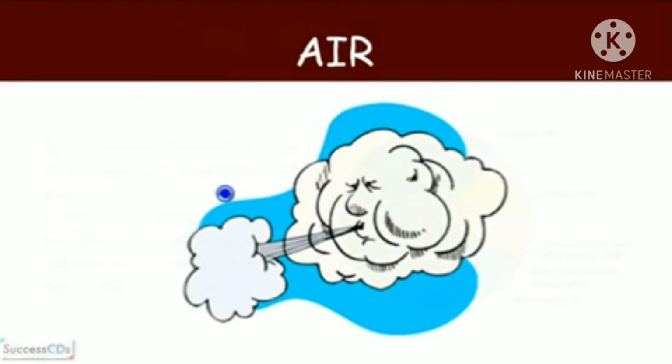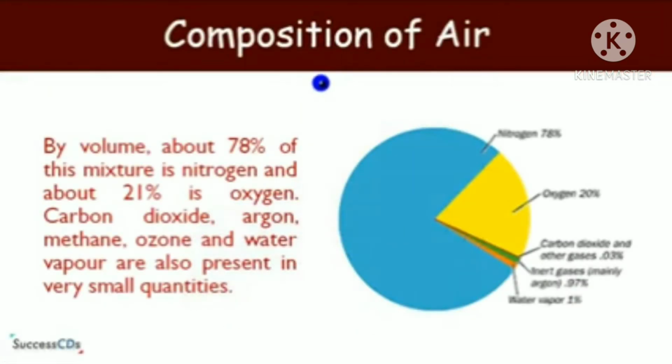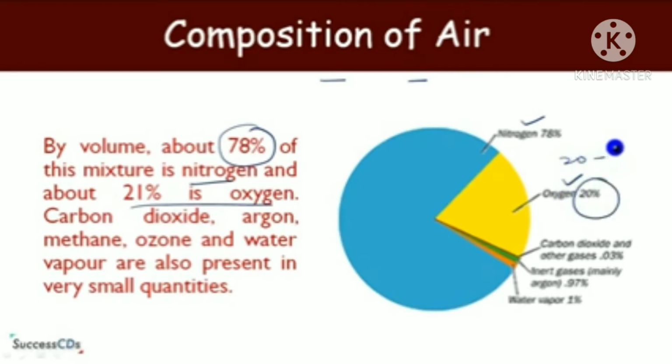So as you know that air is a mixture of gases, first we will study the composition of air. Children, by volume about 78% of this mixture is nitrogen. Here in the figure, you can see this whole blue portion is nitrogen. 78% nitrogen is present in the air and 21% is oxygen, which is indicated by yellow color in the diagram. It is actually 20 to 21%, so you can write 20 or 21 both.